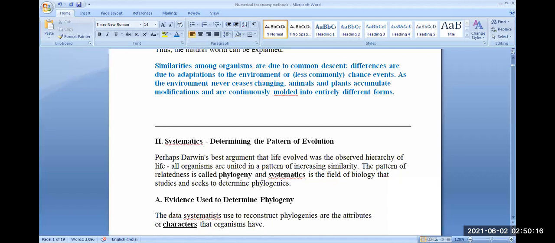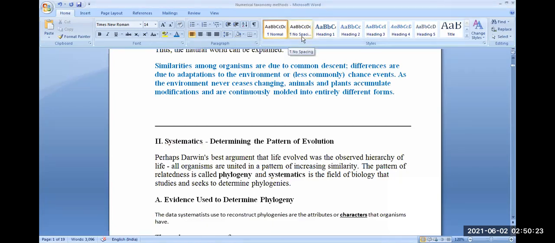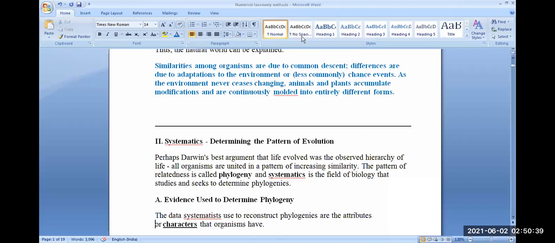For example, when we see the forelimb of human beings and the forelimb of a bird, it has the same structural plan, the same skeletal plan, except birds have feathers and human beings do not have feathers, but the anatomical plan is the same. This relatedness tells us about the phylogeny.